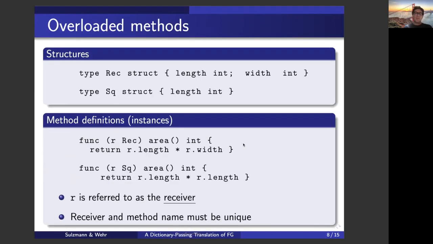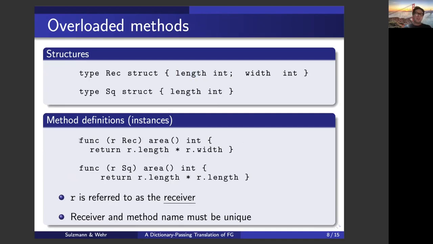So in our first example, we deal with an overloaded method to compute the area of geometric objects. In Go, we find structures. So we have here a rectangle structure and a square structure. And as I said, the order of variable declarations or field entries is switched. So we, for instance, first have the field name length followed by its type.